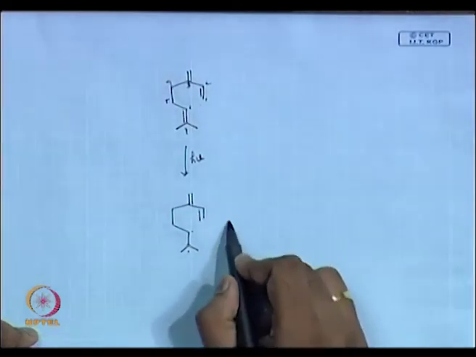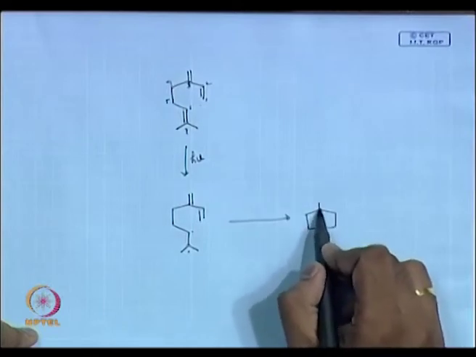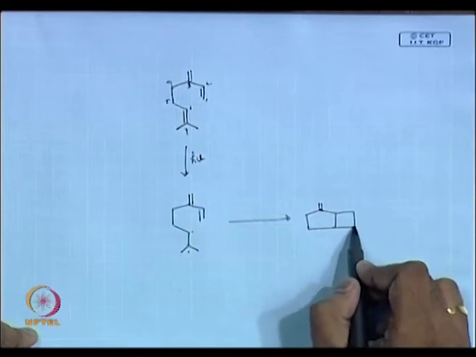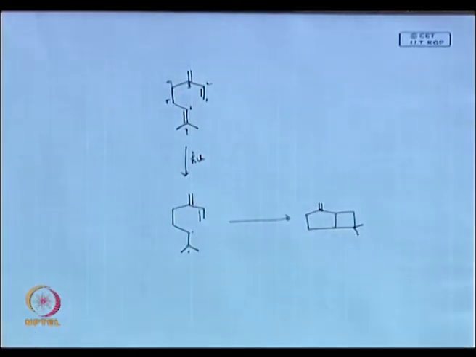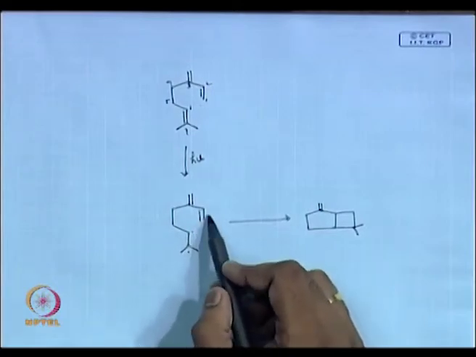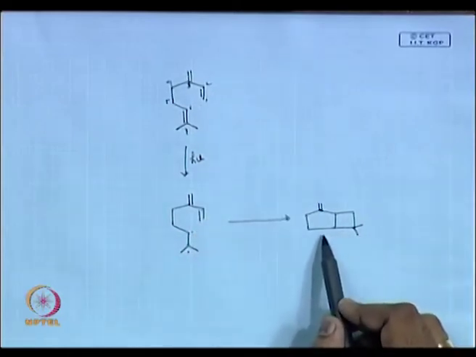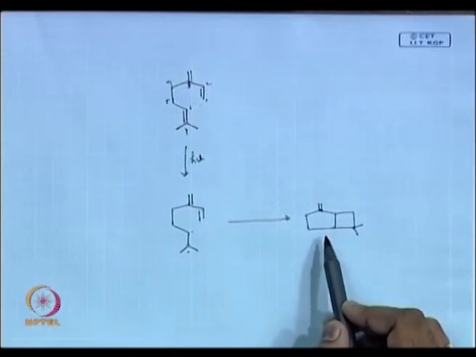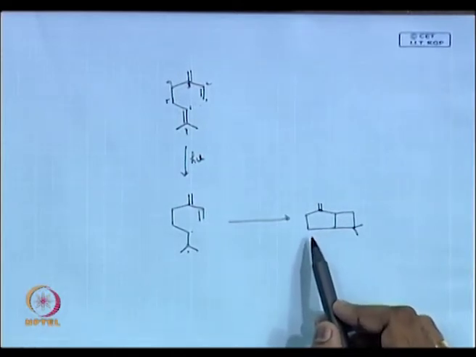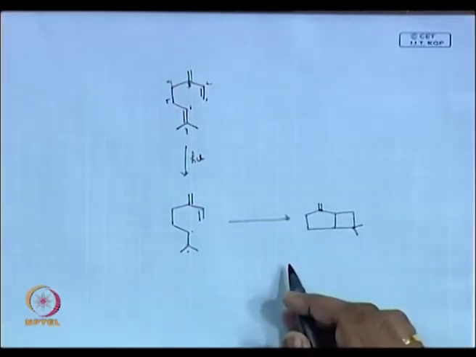So, if you add, what product can you think of? With a nice product like this. Fine, because you can add this up 1,5, because you are trying 1,5 only. If you want to do it with this ring, this type of chemistry does not give you a major product. Most of the time they give you the minor product. That is why I say the rule of 5 works in most cases.